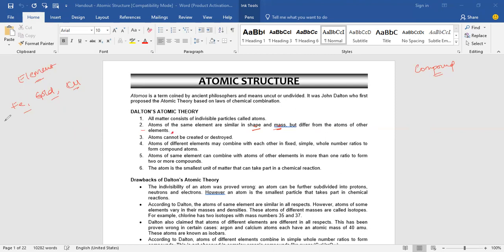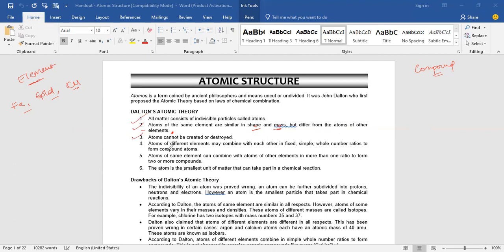Yes, sir. Because element means what? It is made up of only one kind of particles. So atoms of the same element are similar in physical properties such as shape, size, color and mass. But atoms of different elements will have different shape, different size, and different mass also. Clear, the second point? Yes, sir. Third point, just now we discussed it.